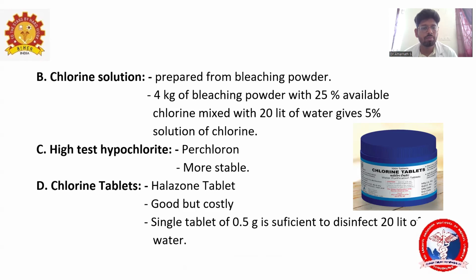Next one is high test hypochlorite, that is perchlor, which is more stable when compared to others. The next one is the most important and easiest one, chlorine tablets, that is halogen tablets. Good, but the main problem is that it is costly. In most of the villages, they would have used this chlorine tablet in the 80s and 90s. Even in some places now, they're using these chlorine tablets.